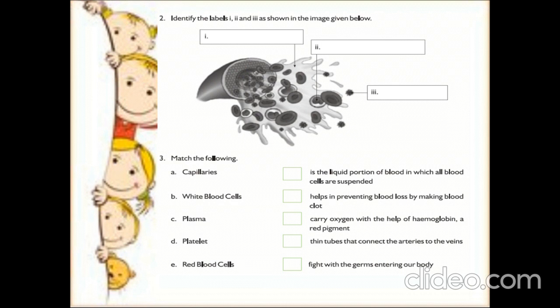So the first question is capillaries. These are thin tubes that connect the arteries to the veins. Next, white blood cells. They fight with the germs entering our body. Next, plasma. It is the liquid portion of the blood in which all blood cells are suspended. Next, platelet helps in preventing blood loss by making blood clot. Okay, next, red blood cells carry oxygen with the help of hemoglobin, a red pigment. Okay, children, could you clear?